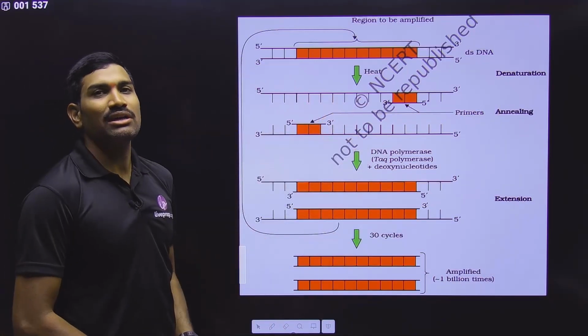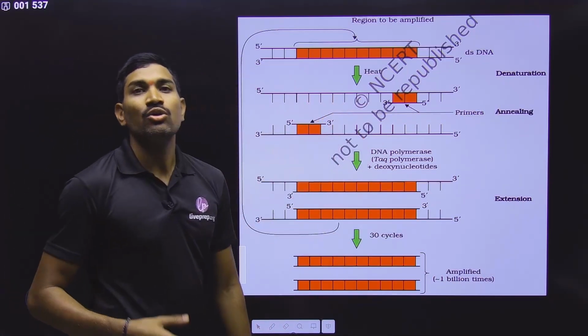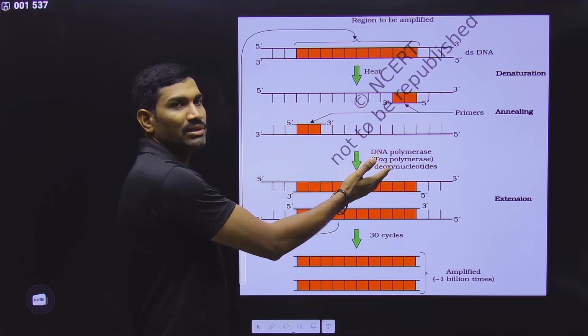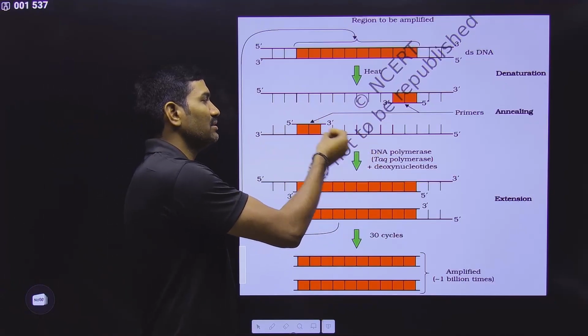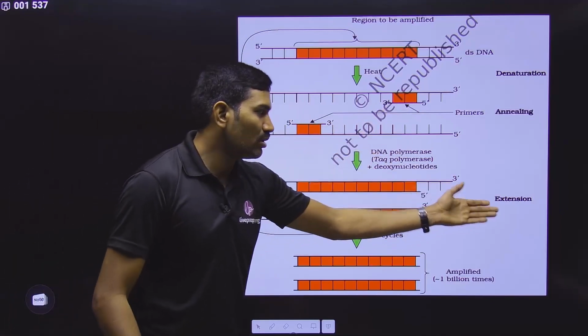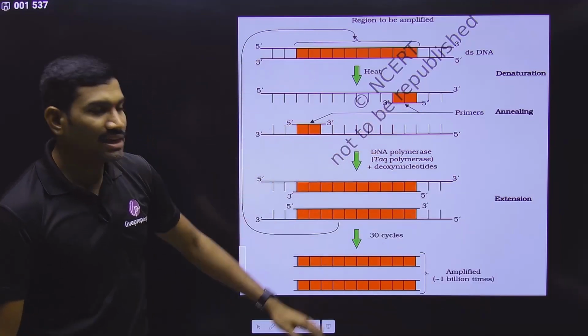And after this annealing, what happens? Now this primer should be extended. Who will extend this one? It is the Taq DNA polymerase, with the help of the dNTPs. It is actually extending in 5' to 3' direction. So that's why this step is called extension. With this, one cycle is completed.